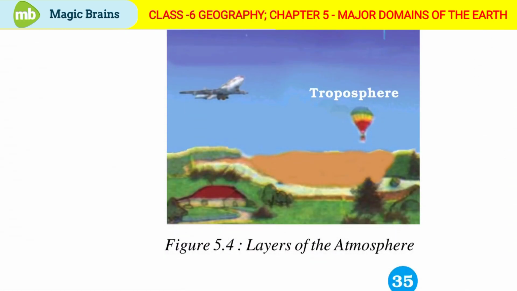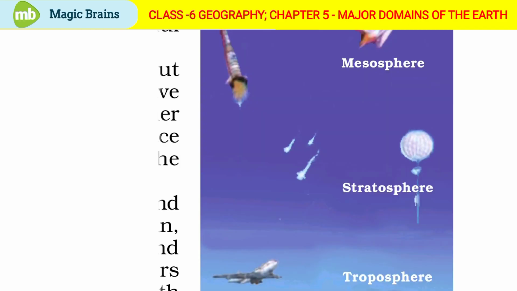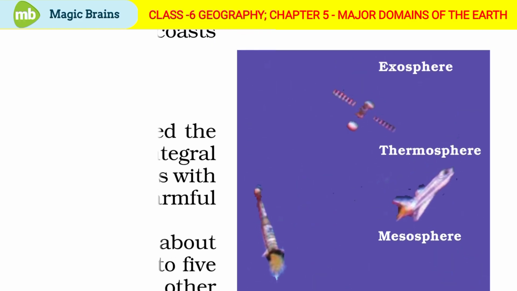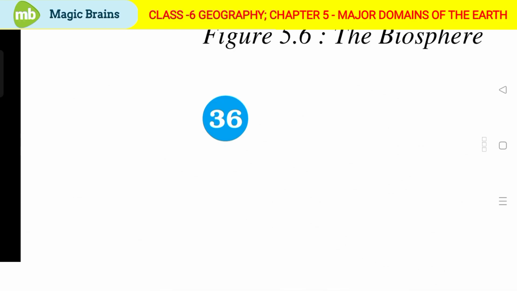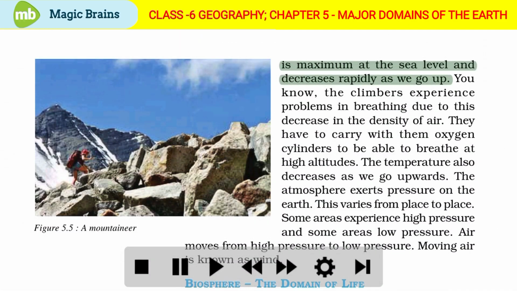Starting from bottom to the top, we see troposphere, stratosphere, mesosphere, thermosphere, and exosphere. Page number 36. It is maximum at the sea level and decreases rapidly as we go up. You know, the climbers experience problems in breathing due to this decrease in the density of air. They have to carry with them oxygen cylinders to be able to breathe at high altitudes. The temperature also decreases as we go upwards.